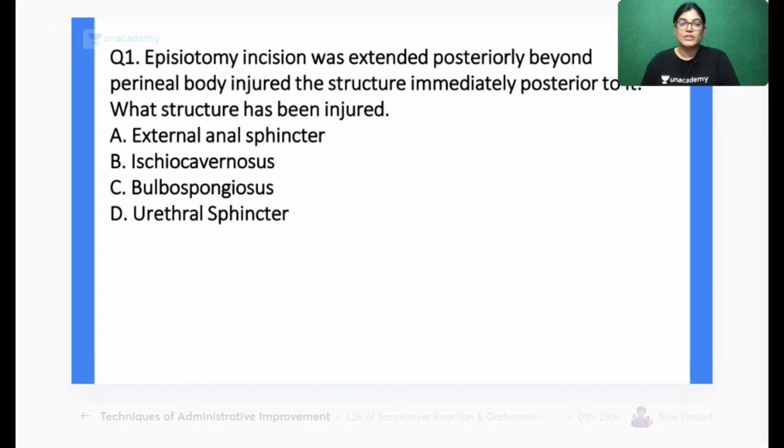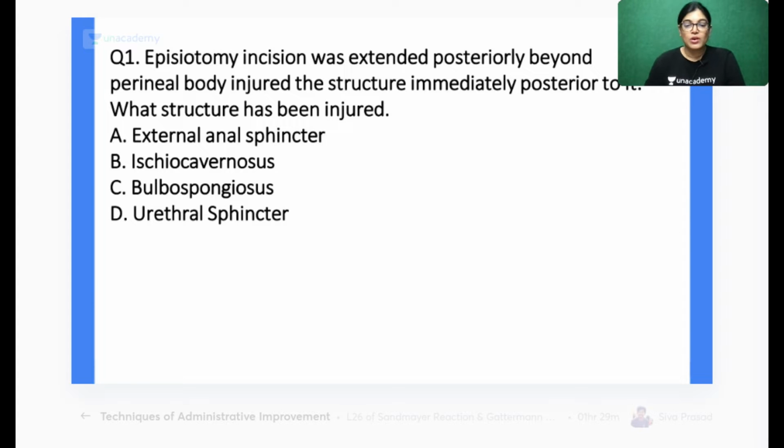Targeting the FMG examination. The episiotomy incision was extended posteriorly beyond the perineal body. Which structure, lying immediately posterior to the perineal body, will be injured? Four options are provided, my dear aspirants: external anal sphincter, ischiocavernosus, bulbospongiosus, and urethral sphincter.